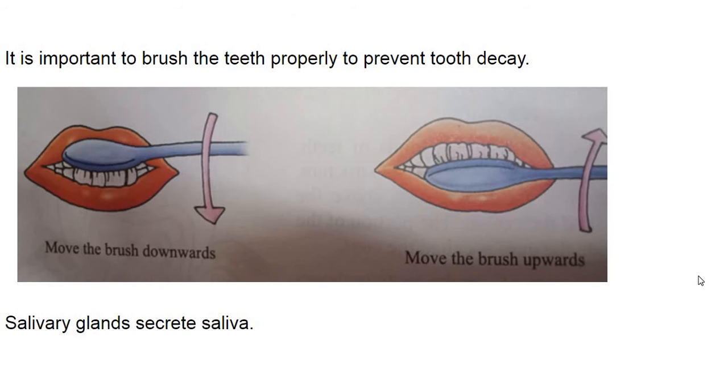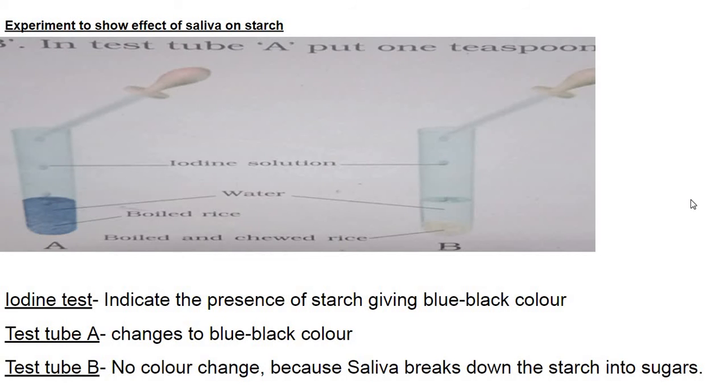We have learned the functions that each type of tooth is doing. So it's important to give care to our teeth. It's important to brush the teeth properly to prevent tooth decay or tooth fall. Inside the buccal cavity, there are some glands called salivary glands, and these salivary glands secrete saliva. And what is the effect of saliva on food? Actually, digestion starts from the buccal cavity, and the food is partly digested, or complex food material is crushed into smaller pieces with the help of teeth and saliva.